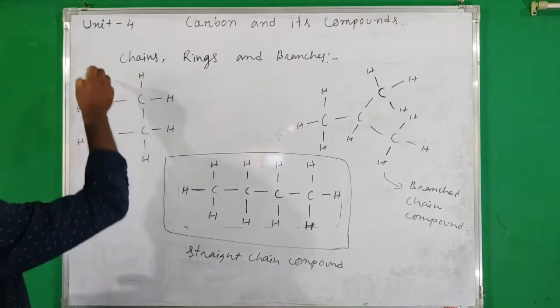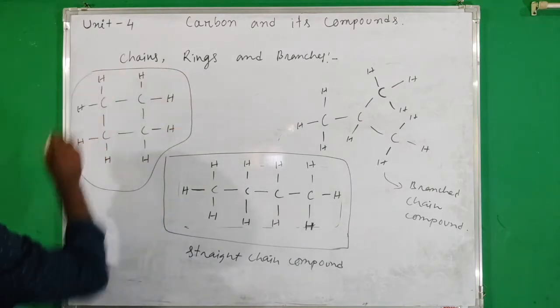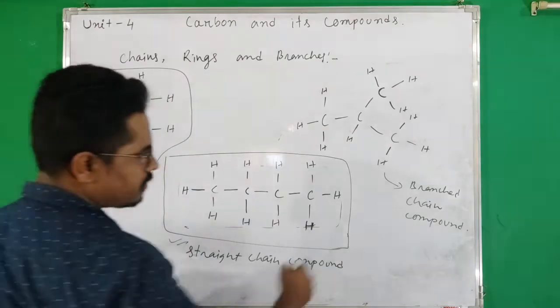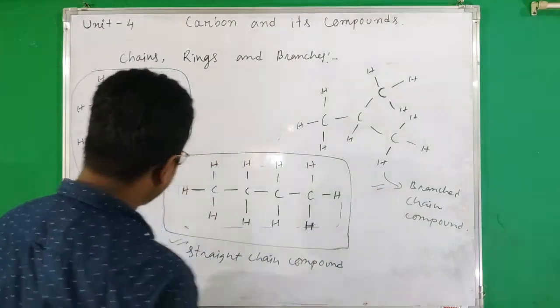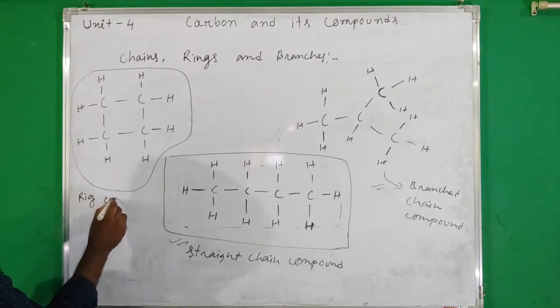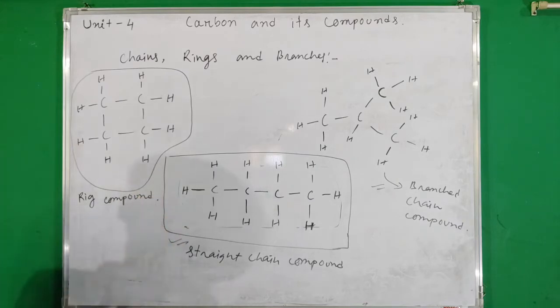Okay, so we have seen that carbon can form straight chain compounds, after that branch chain compounds, and then also ring compounds, or we can say compounds containing ring.